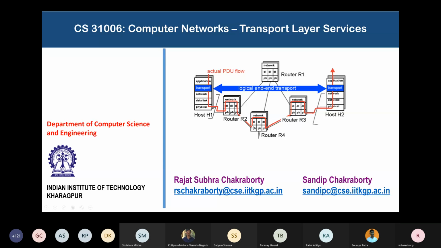Then it does some calculation and decides that the best route for this packet to go is to router R4. It could have also sent it to router R1, but it did not. It decided based on its calculations that R4 is the way to go. How does it do these calculations? We will study that when we study the network layer. It's very interesting.